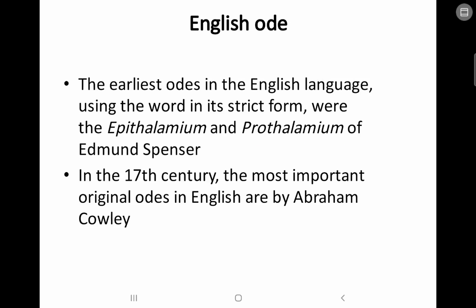Next is English ode. The earliest odes in the English language using the word in its strict form were the Epithalamion and Prothalamion of Edmund Spenser. In the 17th century, the most important original odes in English are by Abraham Cowley.